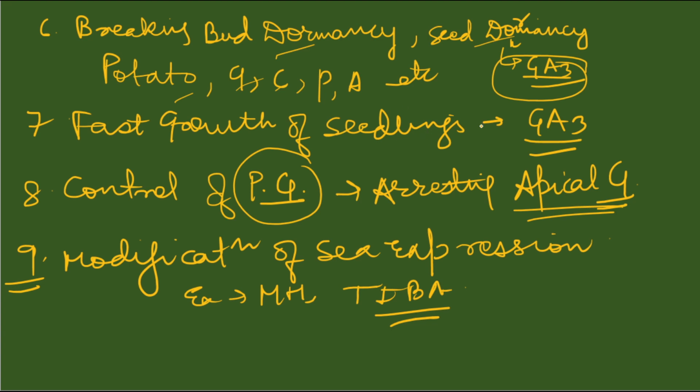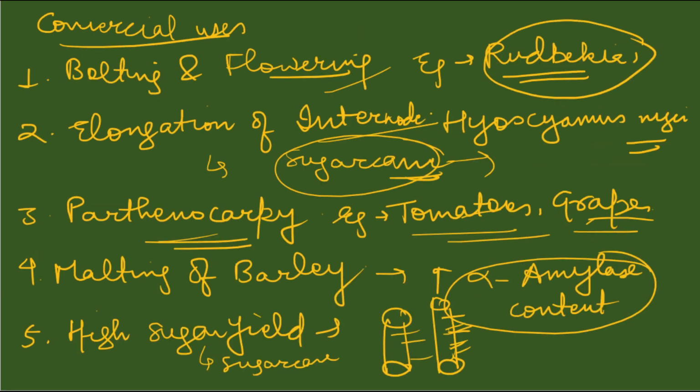It helps in fast growth of seedlings using gibberellic acid 3. It controls plant growth by arresting apical growth, which helps in reducing the use and cost of pruning. It also helps in modification of sex expression. So these are some of the commercial uses of gibberellins.